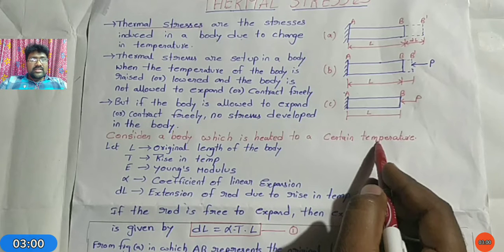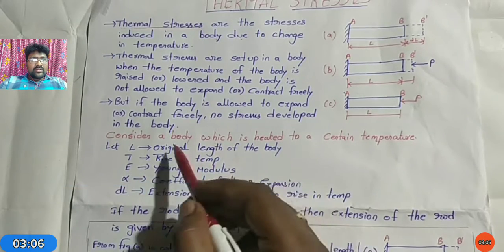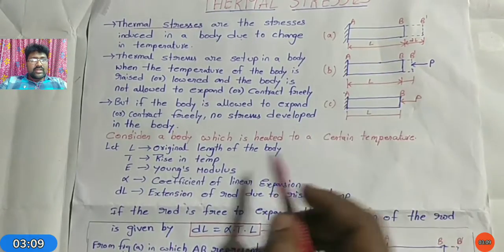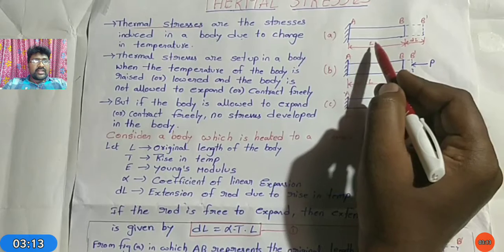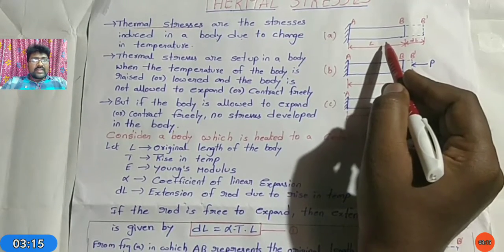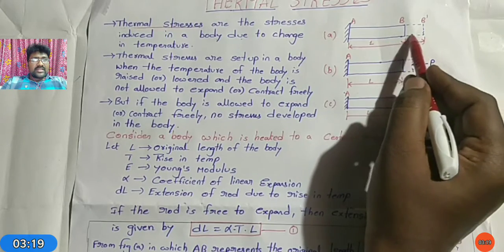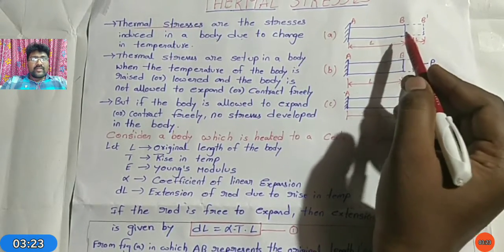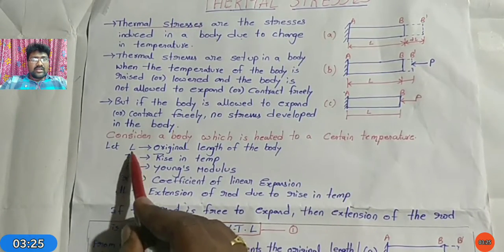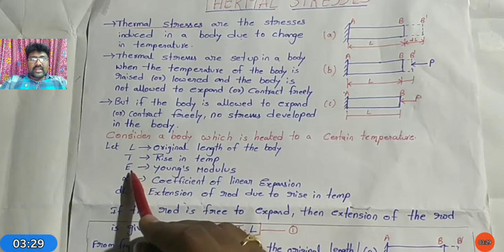Next, consider a body which is heated to a certain temperature. The body is represented as AB with length L. Due to the temperature rise, there is an increase in the expansion of the bar, that is delta L, where L is the original length of the body and T is the temperature rise.